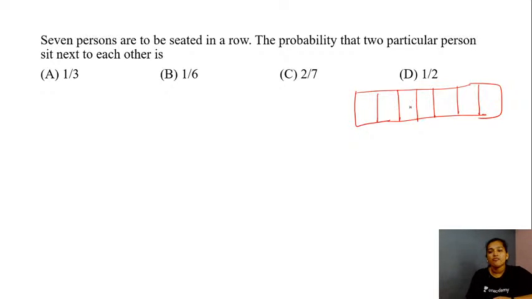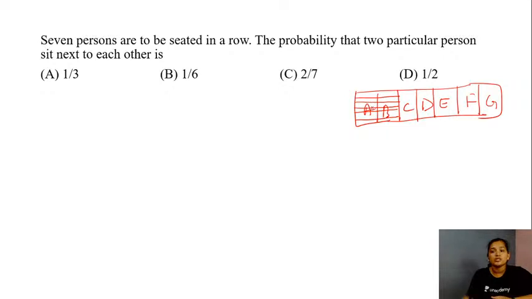Let's take them as A, B, C, D, E, F and G, students. So we have 7 different people here. You are asked to get the probability that any 2 particular people are seated next to each other in every possible way. So let us consider A and B to be together every time. If I take A and B together every time, this would be one entity while you are arranging everyone.